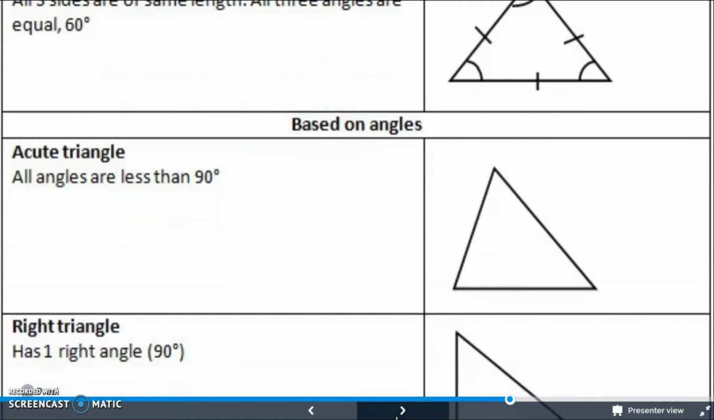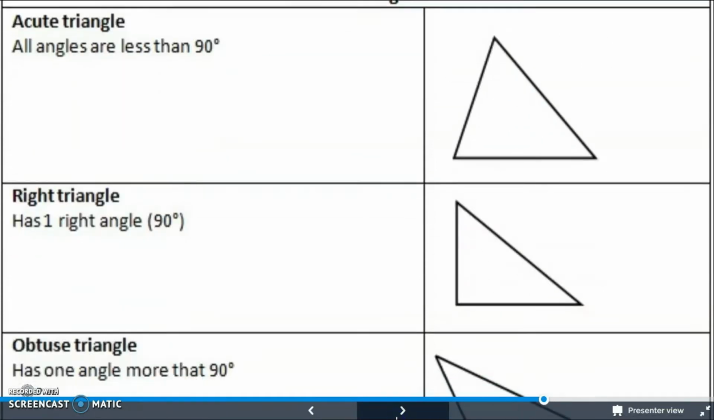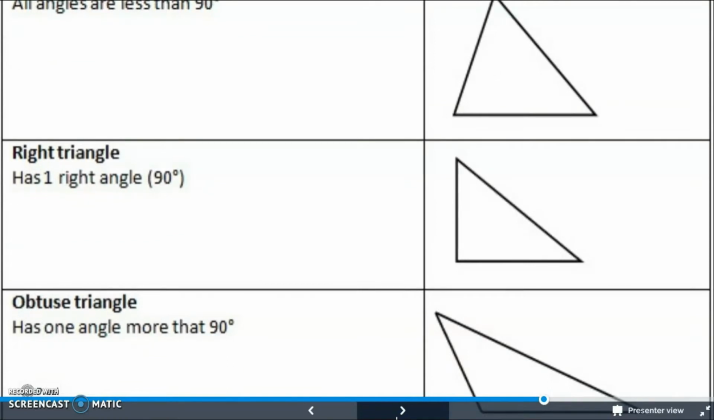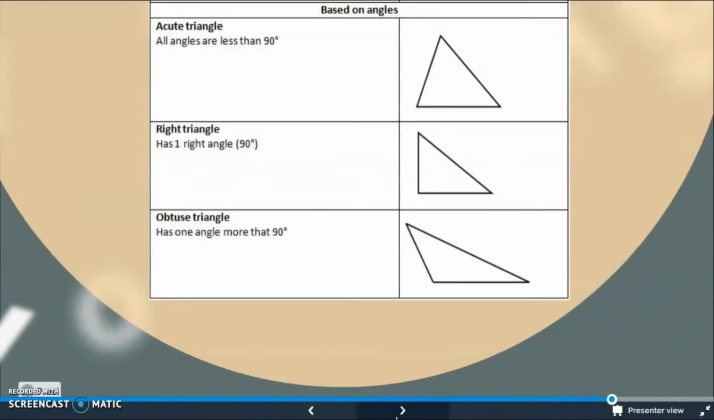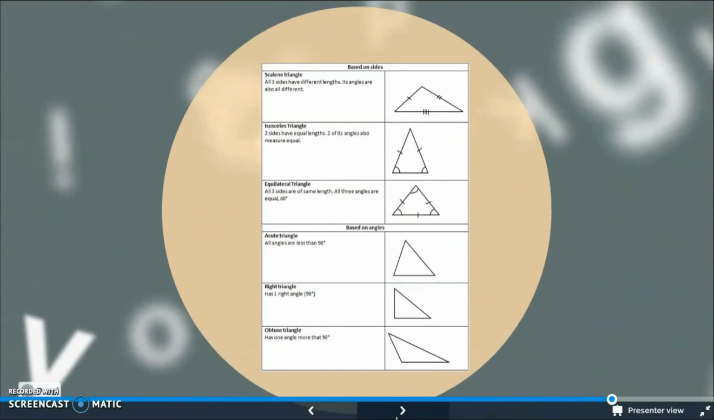Next is based on angle. First, acute triangle. All angles are less than 90 degrees. Second, right triangle. Right triangle has one right angle which is 90 degrees. Then obtuse triangle. Obtuse triangle has one angle more than 90 degrees. The 3 trigonometric functions, sine, cosine and tangent, only apply to right triangle. However, the law of sine and the law of cosine apply to all triangles.